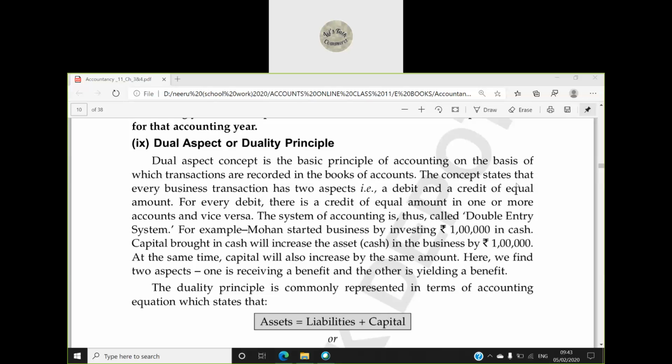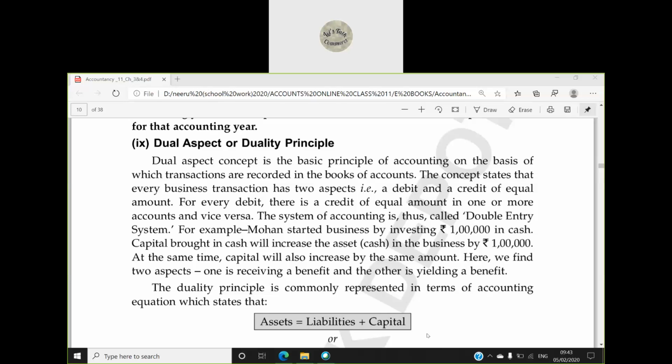That is why we have the accounting equation with us, which states that assets is equal to liabilities plus capital. And this statement will hold true in all our transactions. Whatever we will be doing in accounts, at every point of time assets will be equal to liabilities plus capital.